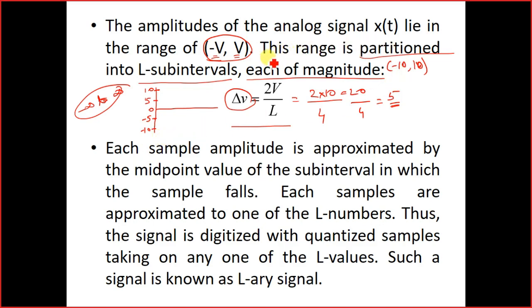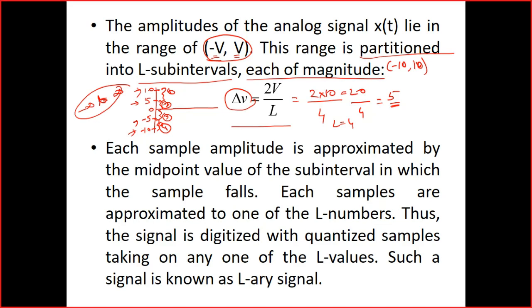See what we have done. We have partitioned this minus 10 to 10 volt region into L subintervals. In this case, we have taken L equals 4, so we have partitioned it into 4 levels: 1, 2, 3, 4, or you can say intervals: first interval, second interval, third interval, fourth interval.